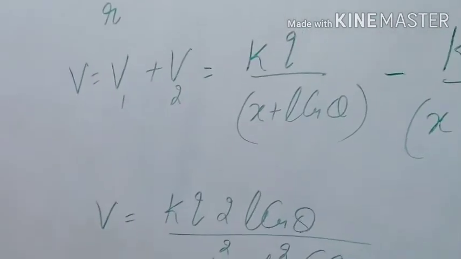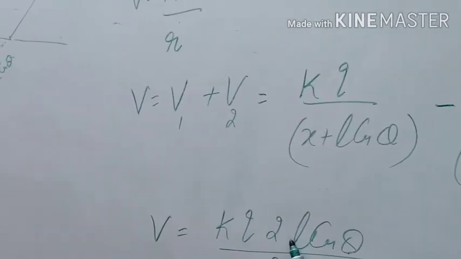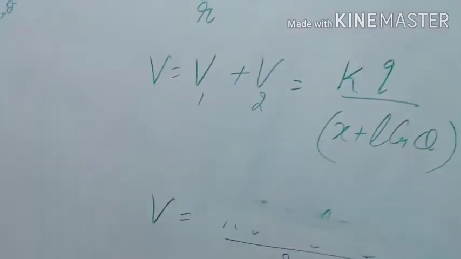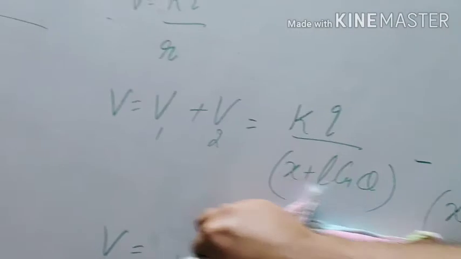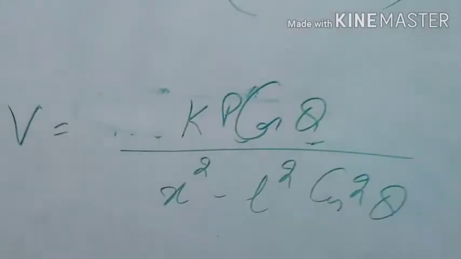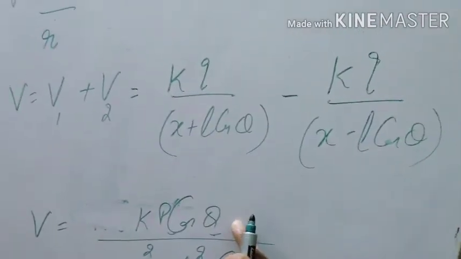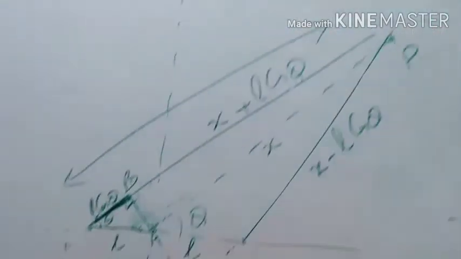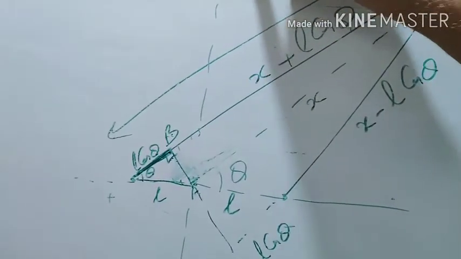Very easy now. Q into 2L is P, the dipole moment. So it is K into P. So you can write here K P cos theta. Okay. If it is the equatorial line, then theta is 90 degrees and the potential is 0. So the potential on the equatorial line at any point is 0 due to a dipole.